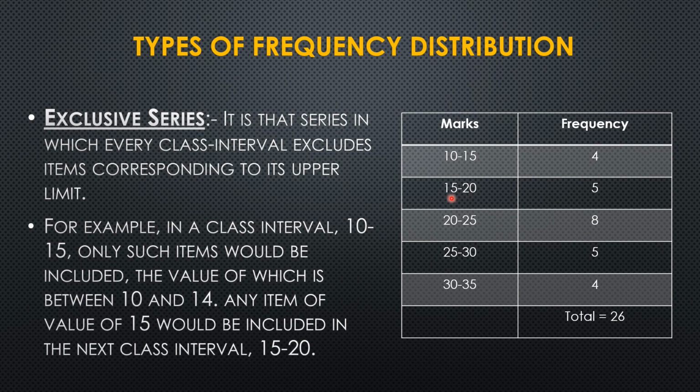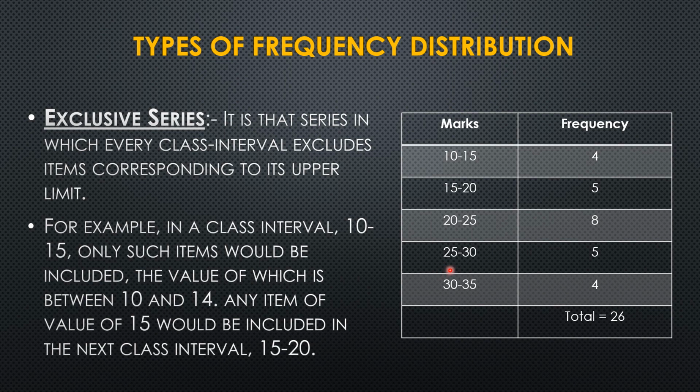Talking about the second class, suppose the marks of the student under the second class will be taken as all the marks from 15 to 19, which will be taken over here in the form of frequency. Similarly, all the marks of the student from 20 to 24 we will take in the third class.